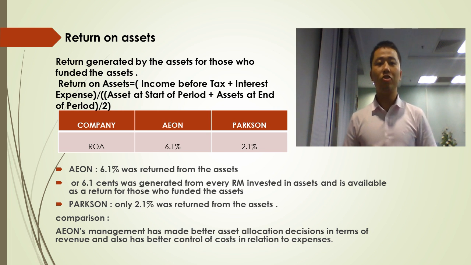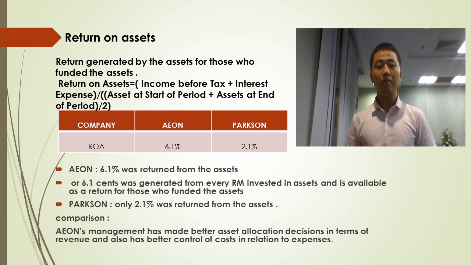Here is a third term under the profitability: return on assets. Return on assets is a return generated by the assets for those who funded the assets. Here is the formula: return on assets equals income before tax plus interest expenses, divided by assets at the start of period plus assets at the end of period, divided by 2.